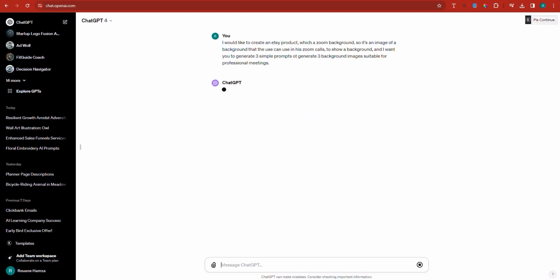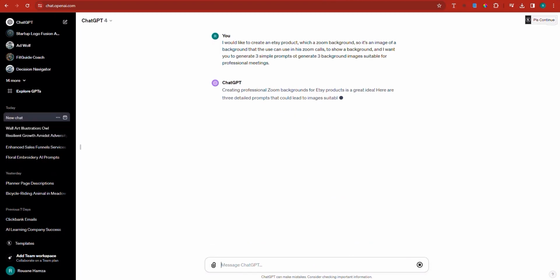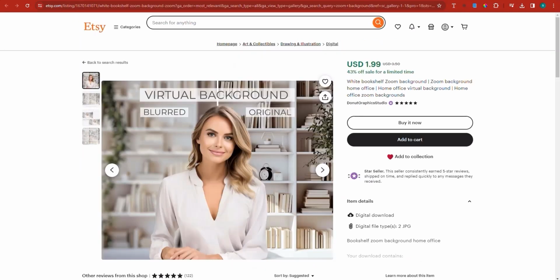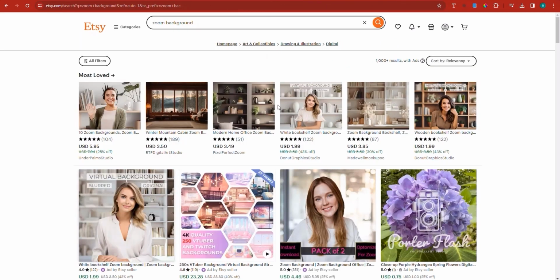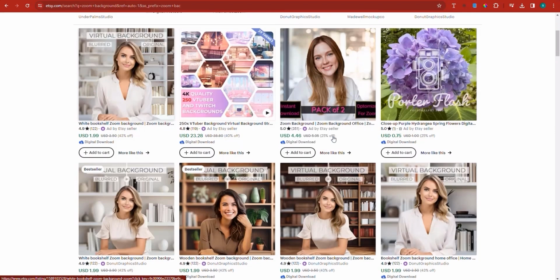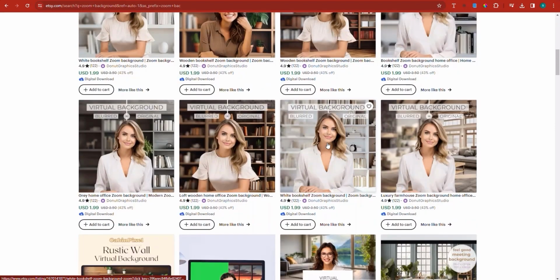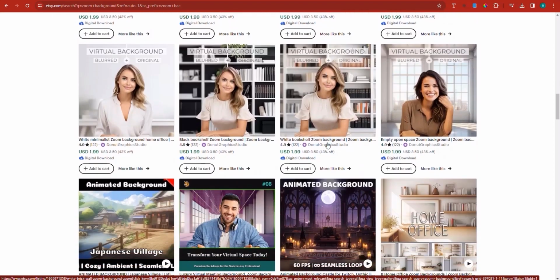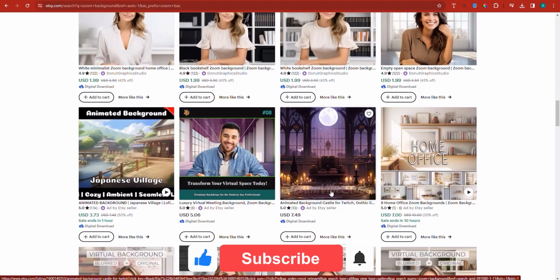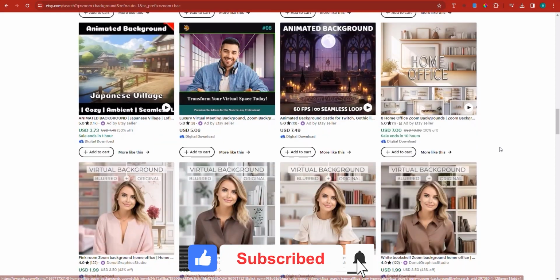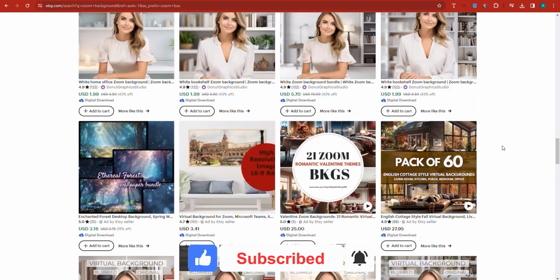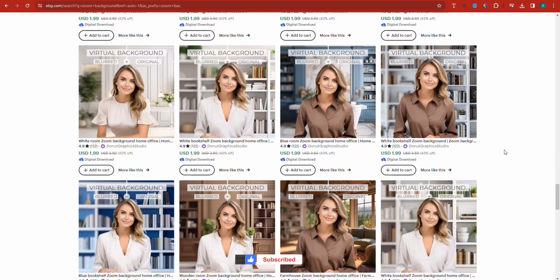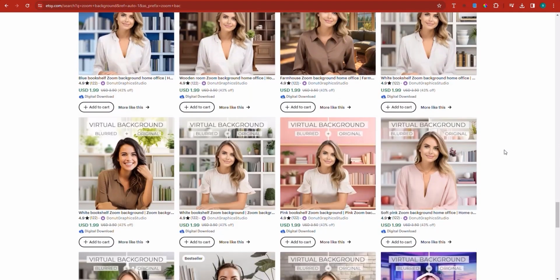Now, another thing about these backgrounds that you have to pay careful attention to is that there is a niche. There are niches, actually sub-niches. And so what you need to be looking for is, what niche do you want to serve? Would you like to serve a more corporate niche? Doctors? What kind of niche is it? Artists? People that like to appear in kind of a Harry Potter kind of world? So depending on what world you want them to appear in, you create the images accordingly.